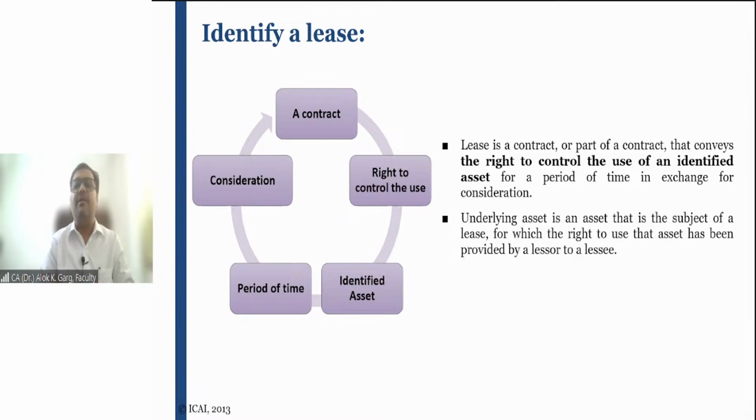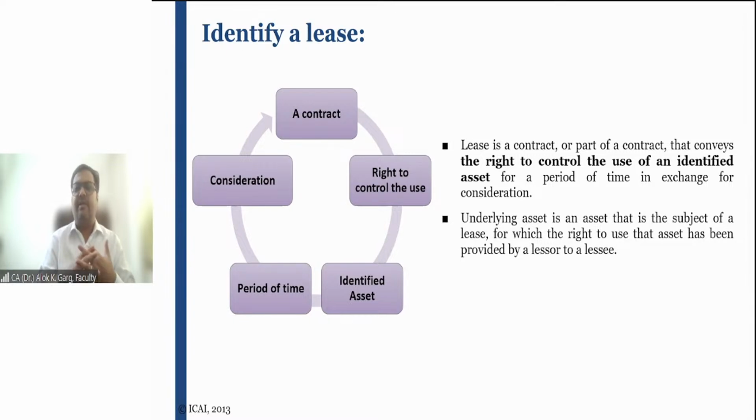For example, Mr. ABC, who is the owner of property number XXXXX, is providing this property to Mr. Y on a lease basis over a period of 3 years for a monthly lease rental of, let's say, 50,000 rupees. And the rights and obligations of the lessee are also mentioned in the contract.